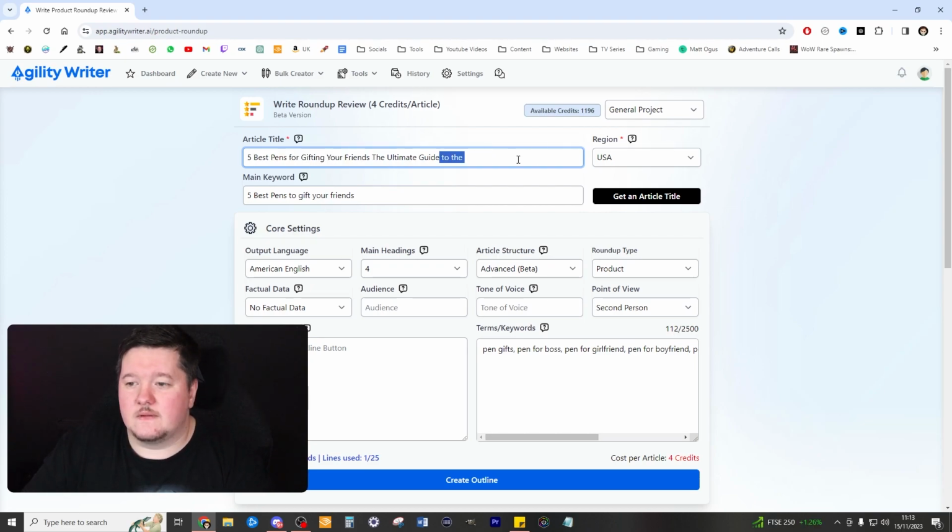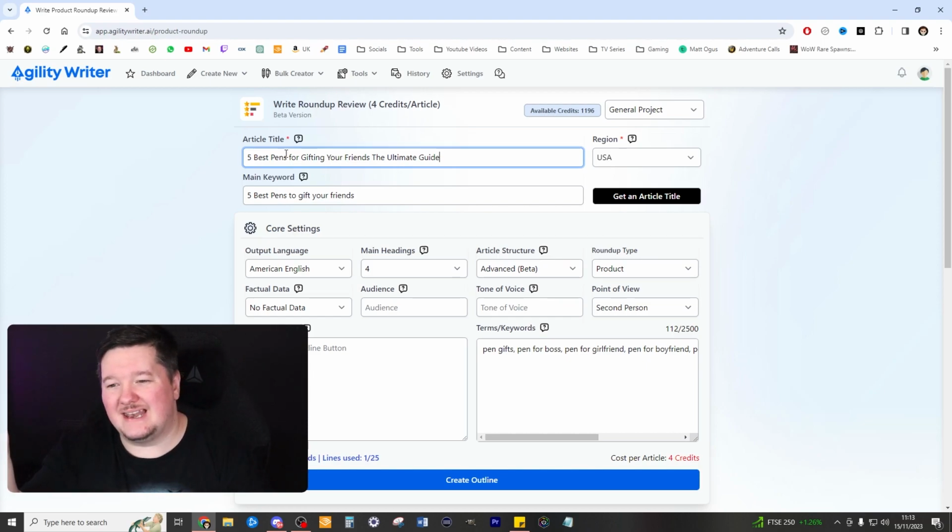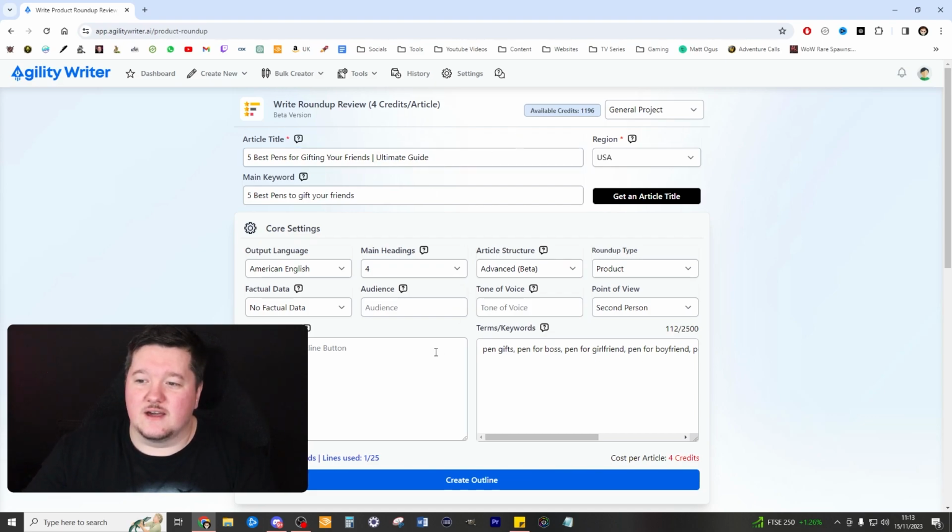It's not happening. Okay, so I like putting the ultimate guide towards the end of the sentence when it comes to titles. I want the first bit to be like 5 best pens right at the start. I don't want it to be later on. I want it at the start. So I've changed it to 5 best pens for gifting your friends, the ultimate guide. And we can put like a dash, ultimate guide. There you go. I think that looks pretty good, actually.